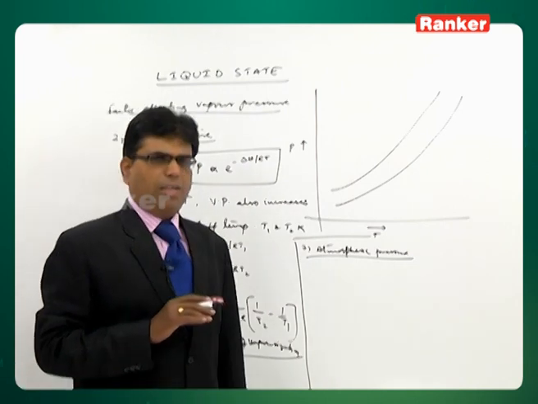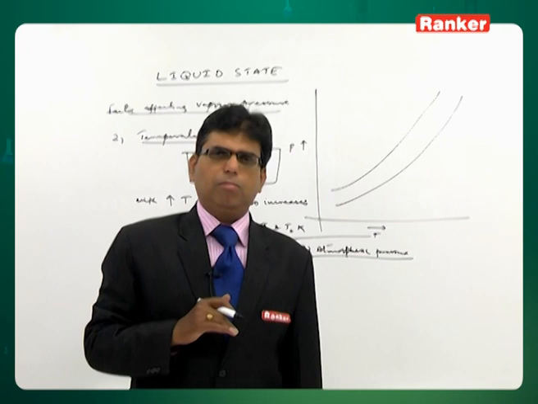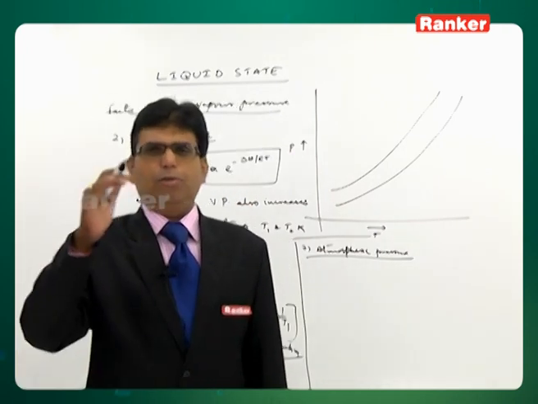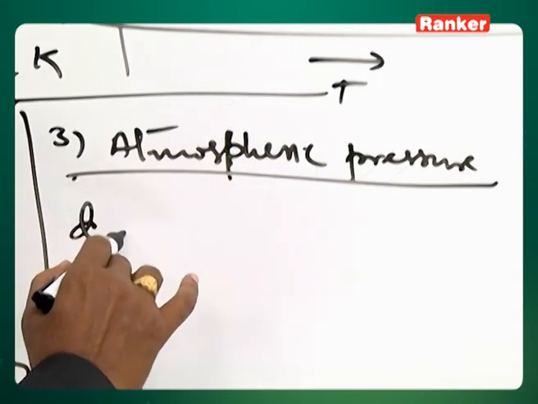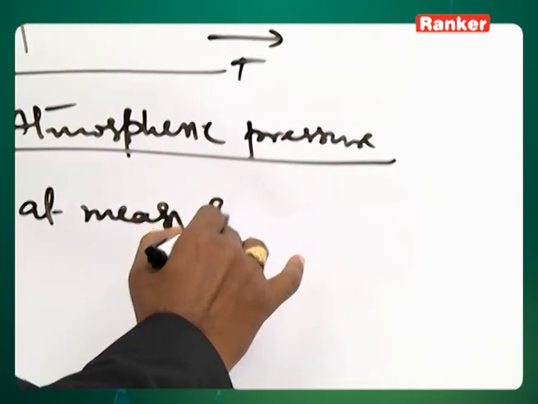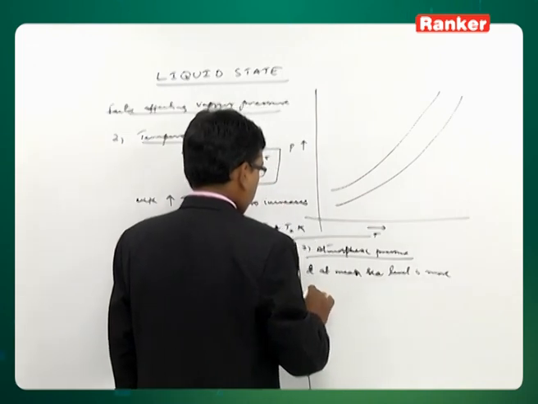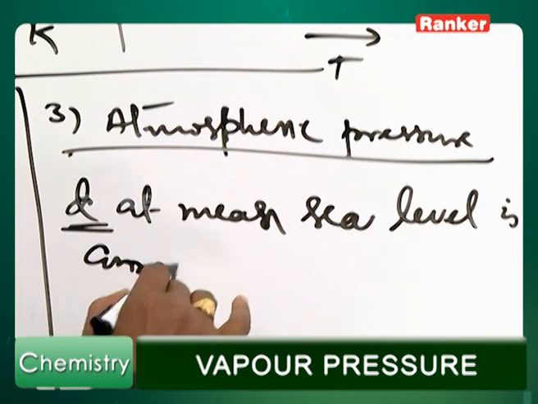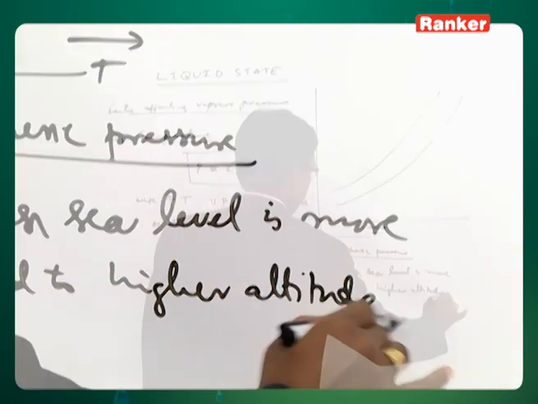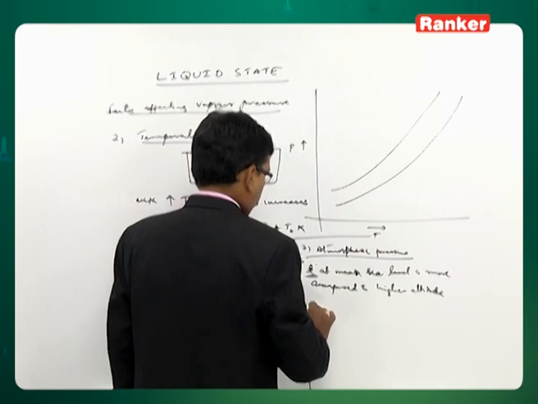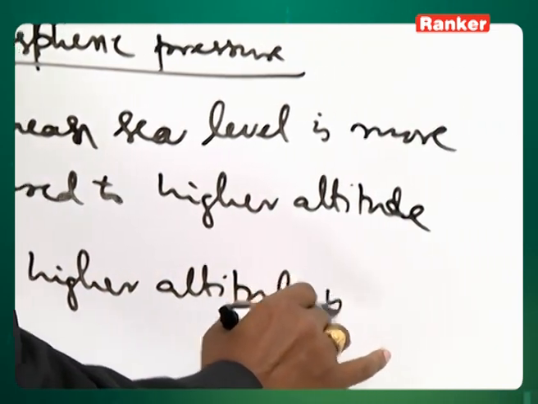If you take the example of water at mean sea level and water at a higher altitude and compare them, the density at mean sea level is more, and the pressure at higher altitude is less.